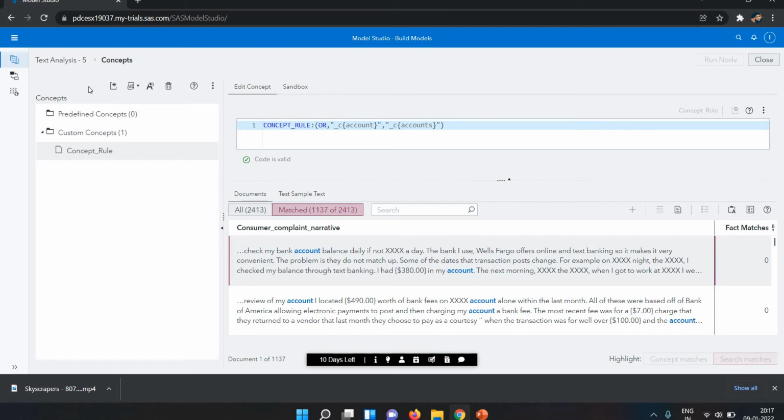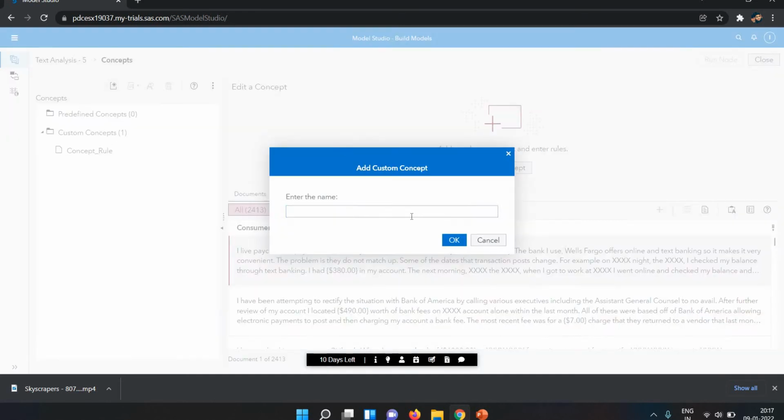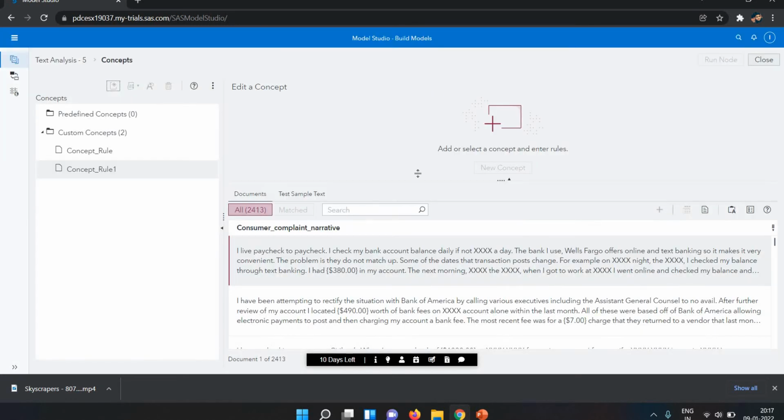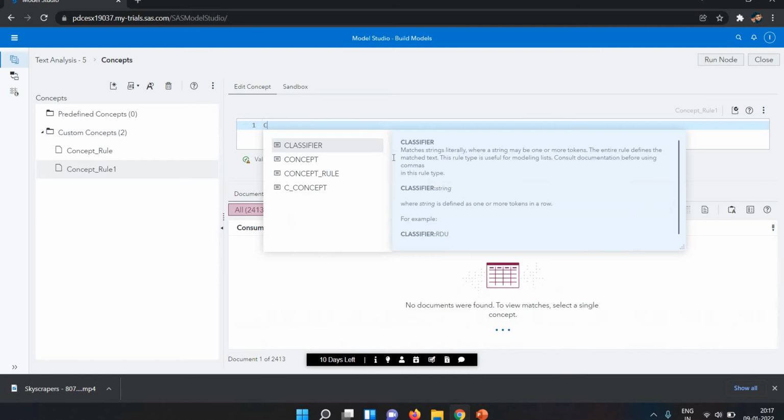In the concept rule, one more I'm creating here.